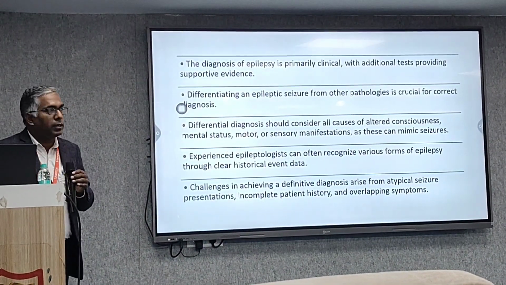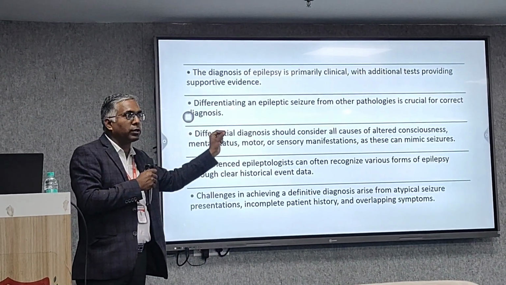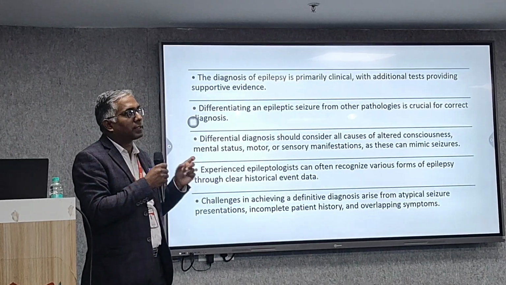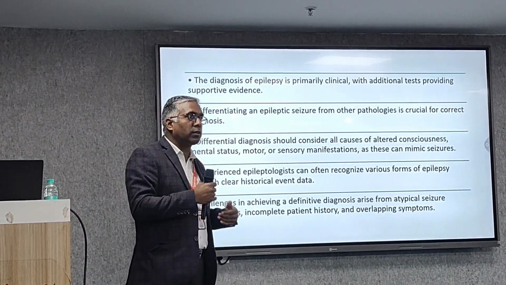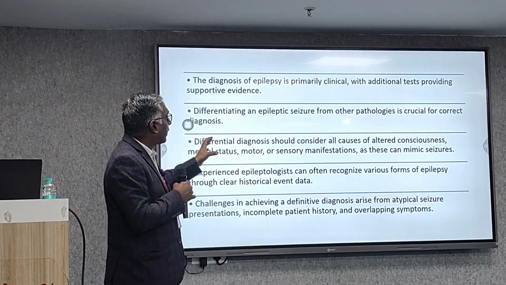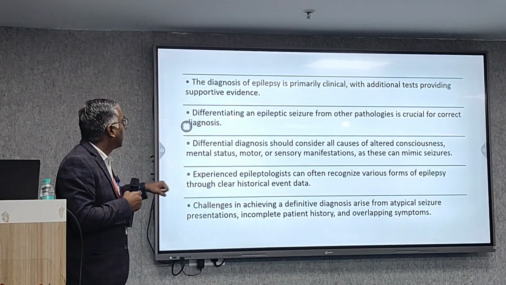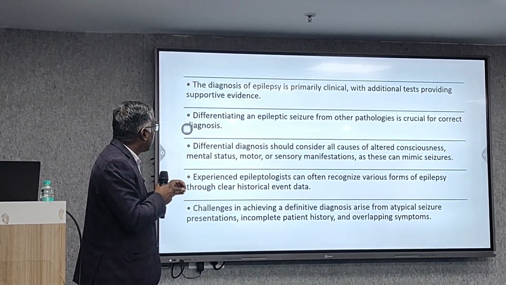Let's see about it. So diagnosis, as I told you earlier, of epilepsy is primarily clinical. It means you have to observe, you have to take the history of the events: how long it lasted, whether there was loss of function, automatism, tongue bite, incontinence or not. You have to ask about these. Once that is done, then you perform the additional test to get the supporting evidence of epilepsy.